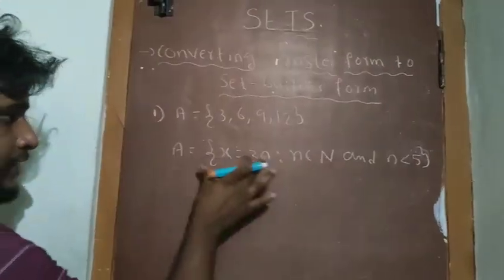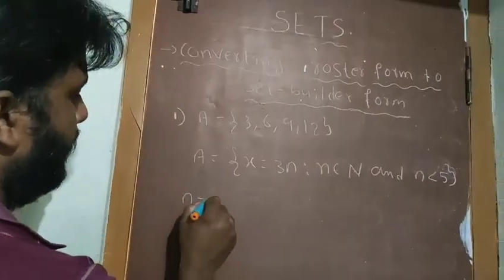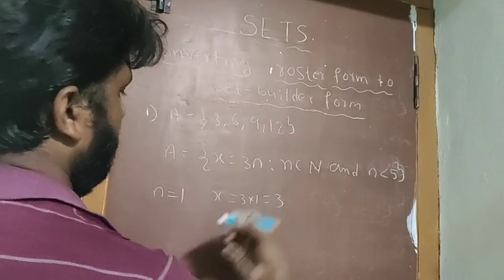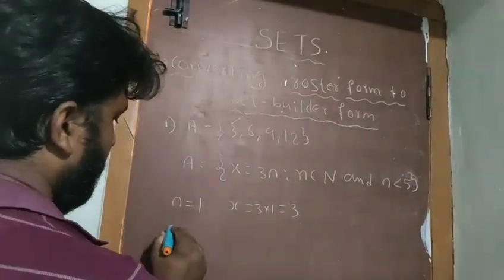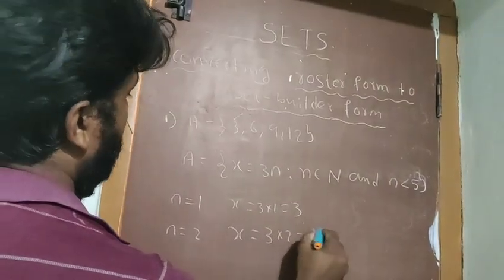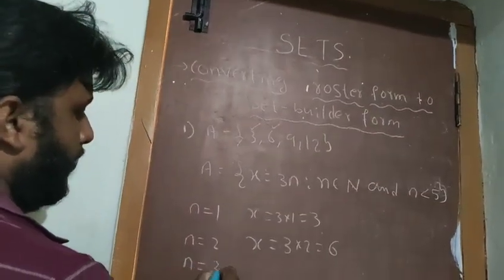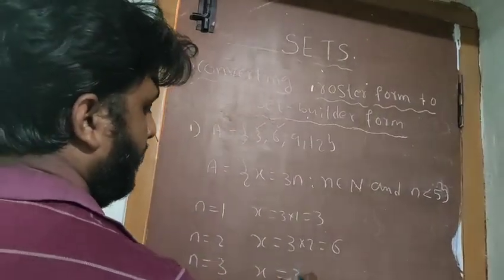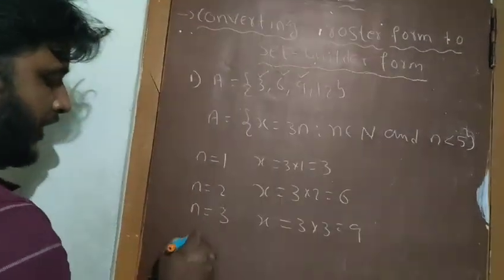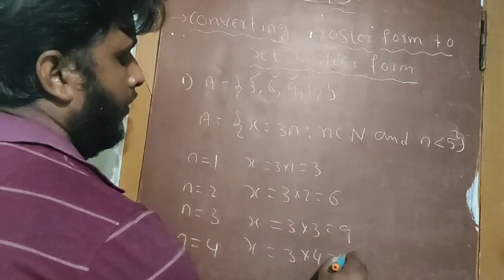Whether it is correct or wrong, we have to verify this. For example, substitute the values. If n is a natural number, the first natural number is 1. So x equal to 3 into 1 is equal to 3. So the first number is satisfied. If you take n equal to 2, x equal to 3 into 2, that equals 6. So the second element is also satisfied. If you take n equal to 3, then x equal to 3 into 3 equal to 9. The third element is also satisfied. If n is equal to 4, x equal to 3 into 4 equal to 12.